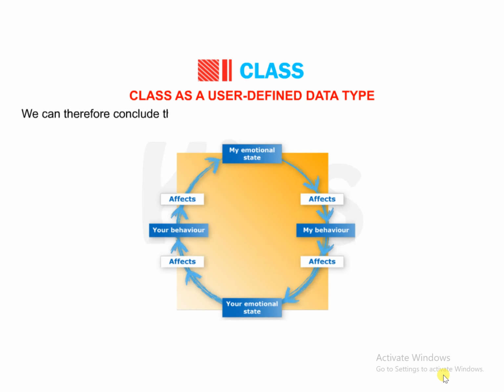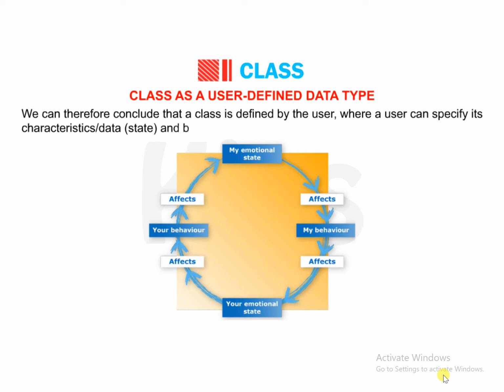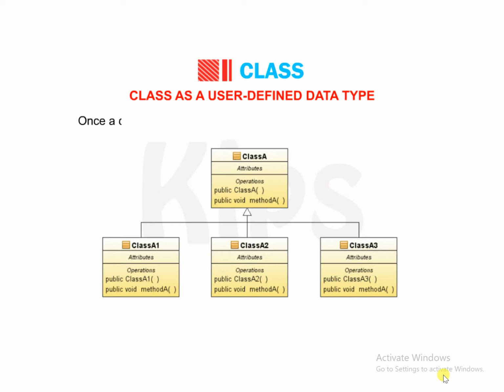We can therefore conclude that a class is defined by the user, where a user can specify its characteristics or data state and behavior. Once a class is formed, we can create variables of the type of class. These variables are nothing but objects.